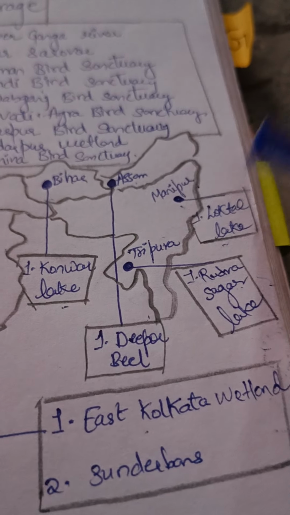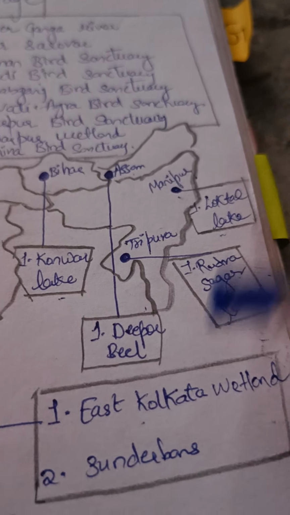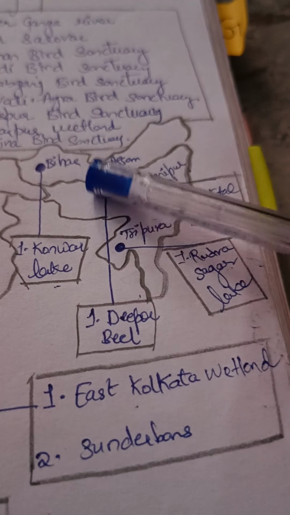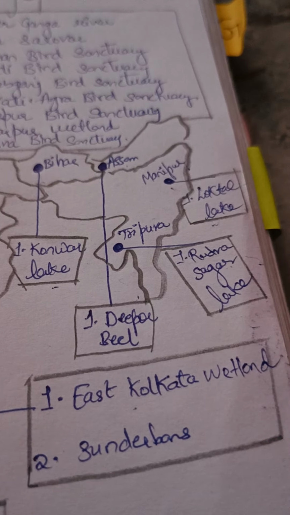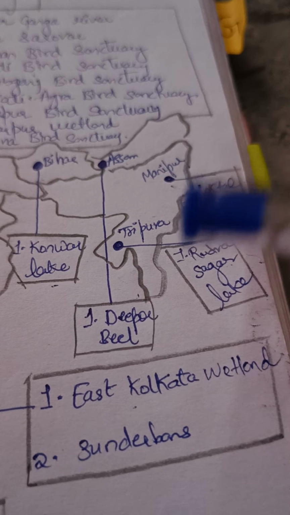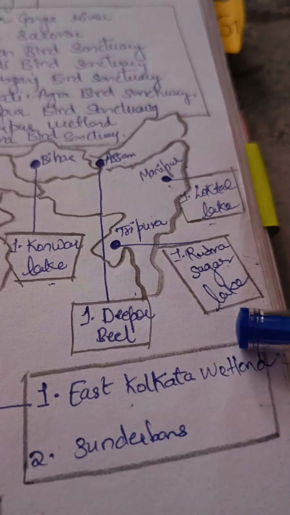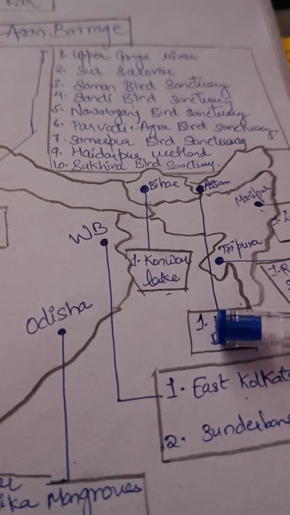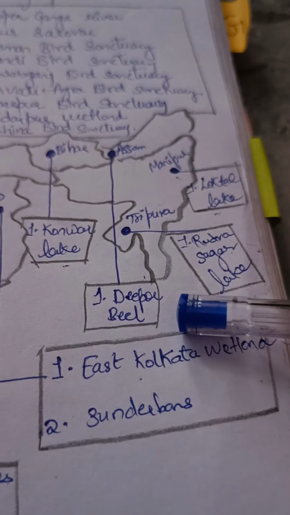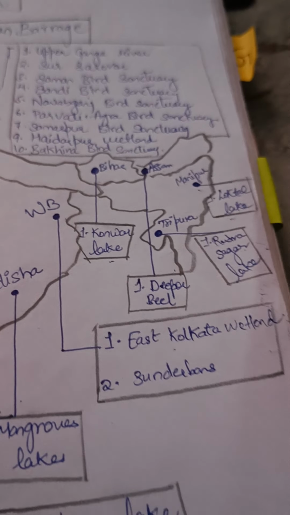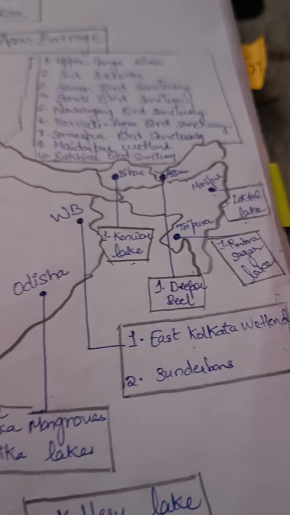In Manipur Loktal lake. Tripura Rudra Sagar lake. Assam Dipor Bhil. And Bihar Konwar lake. West Bengal is very easy, East Kolkata wetland and Sundarbans.